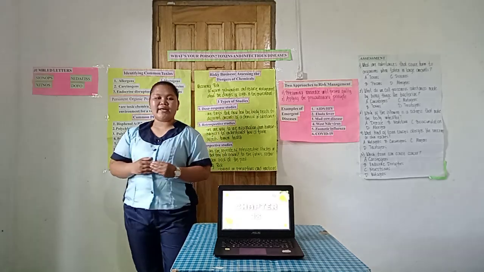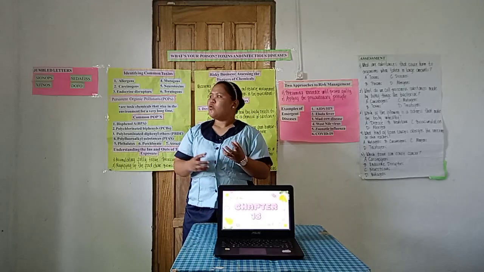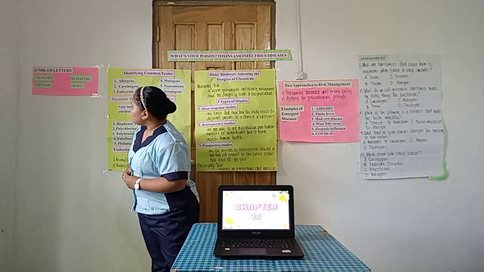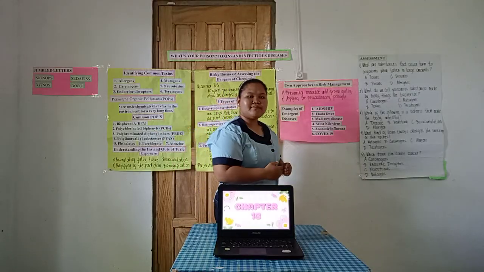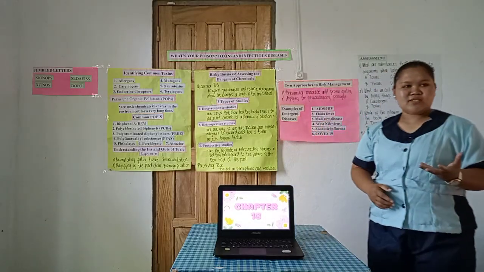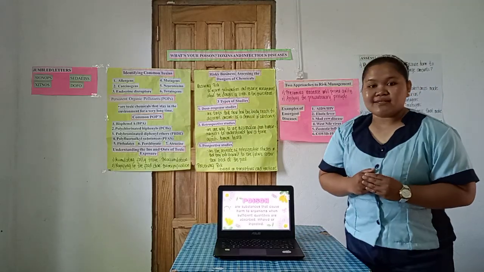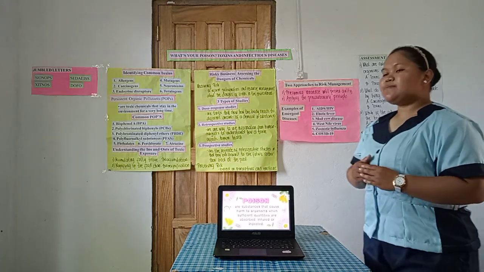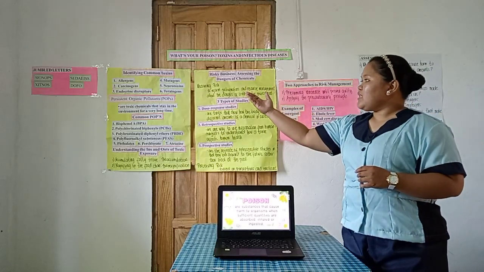And I will call someone to state the correct word and explain it in a simple and concise way, what is that word all about. There are 4 jumbled words. And our first jumbled letters is, yes, Miss Punga? Very good. It is a poison. So what is poison all about, Miss Punga? Very good. So poison are the substance that can cause harm to organisms when sufficient quantities are absorbed, inhaled, or ingested.